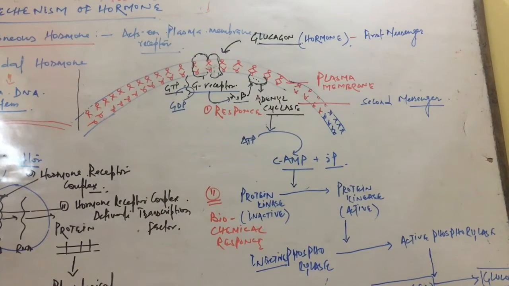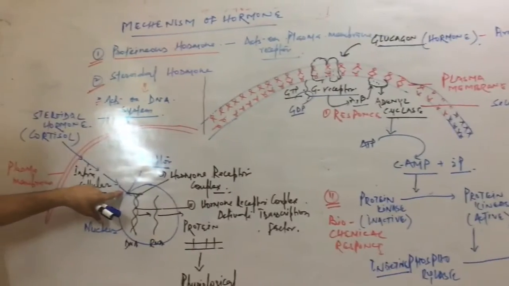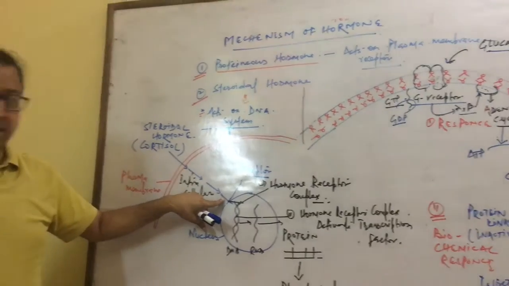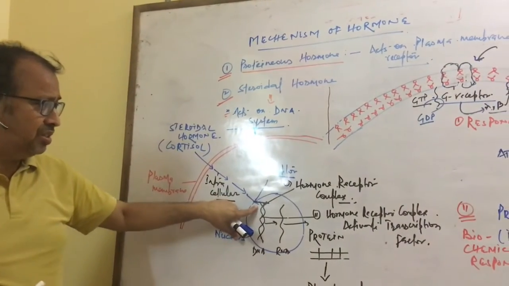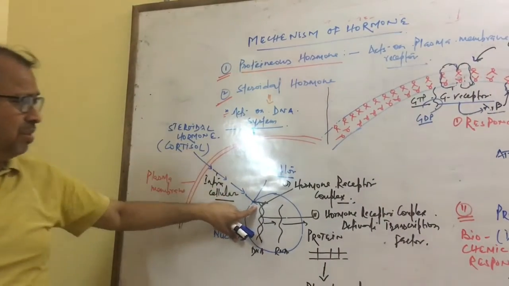So this is the other mechanism, the steroidal hormone. The steroidal hormone acts on the DNA system. The DNA system is the system which is present inside at the nuclear level. So here the hormone first crosses the plasma membrane, comes into the intracellular space and travels through the cytoplasm and acts on the nuclear receptors and binds with the nuclear receptor to form the hormone receptor complex.